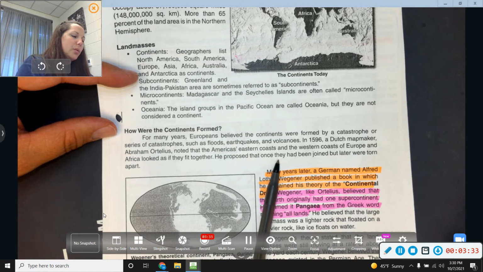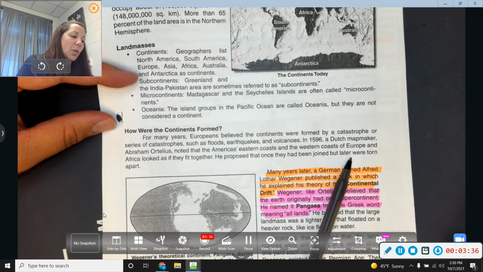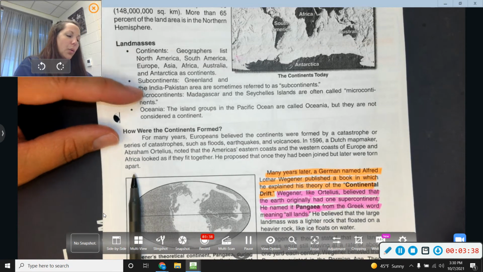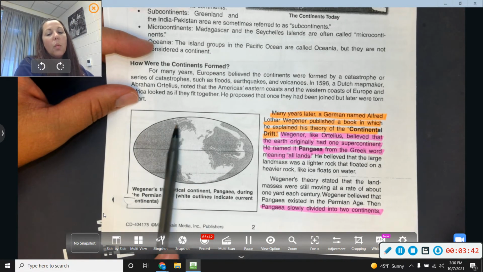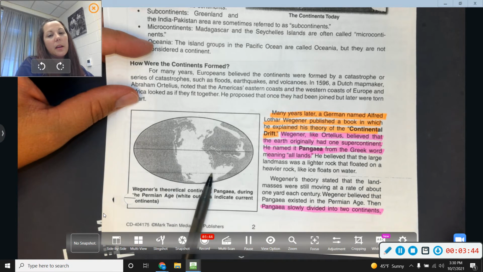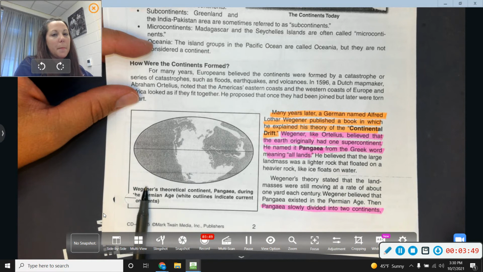He proposed that once they had been joined, but later were torn apart. So when you look at this map, you see one large landmass, okay? These are all the different continents put together, okay?